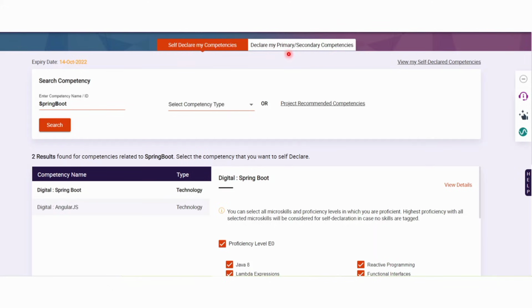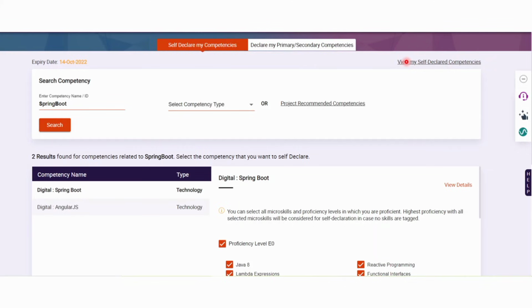Now second part is declare my primary and secondary competencies. Now this is also important. What you can do is you can simply click on this part, and after you click on that, you have to select two primary competencies, and remaining secondary competencies, there are multiple options. Okay, for my primary, you can click on either Java or maybe Python, and then for web technologies you can click anything, you can enter anything like AWS, Azure. Okay, that is not a problem. So for secondary competencies, you have multiple options, you can add multiple competencies, and for primary only two. Okay, and here you can click on view my self-declared competencies, and you will be able to see all the competencies that you have added, that is self-declared.